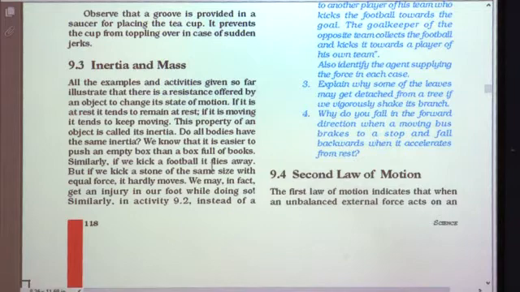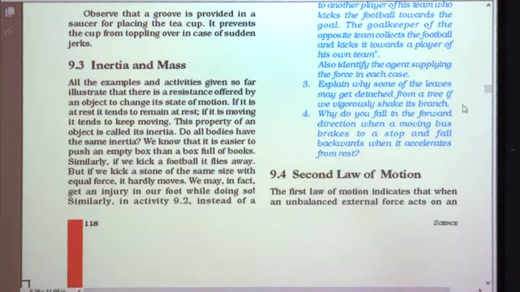Similarly, if we kick a football, it flies away. But if we kick a stone of the same size with equal force, it hardly moves, isn't it? You can kick the football very easily and it flies away, but if you take a stone of the same size as the football and kick it with equal force, it does not fly away like the football, it hardly moves. We may in fact get an injury in our foot while doing so, isn't it?